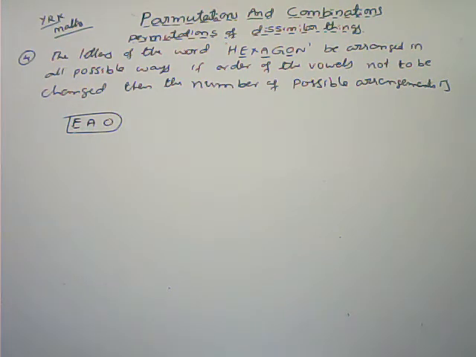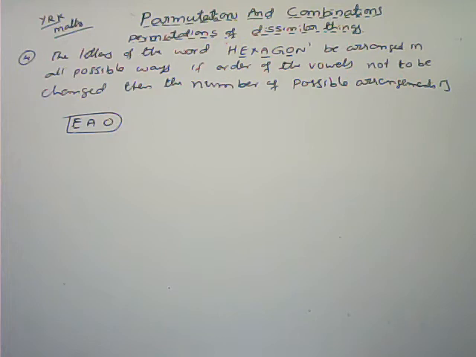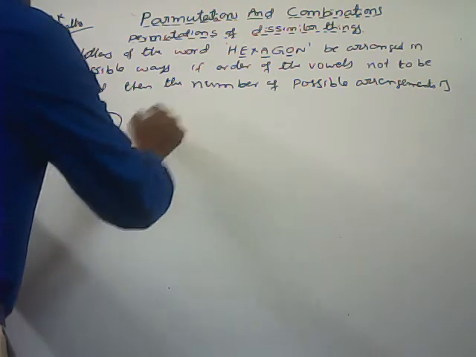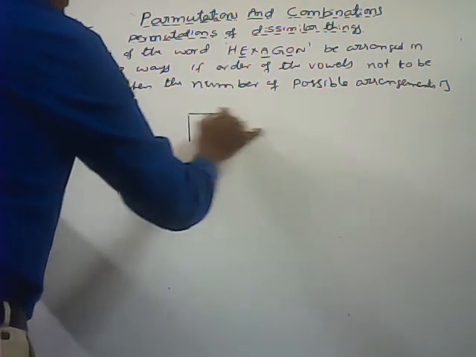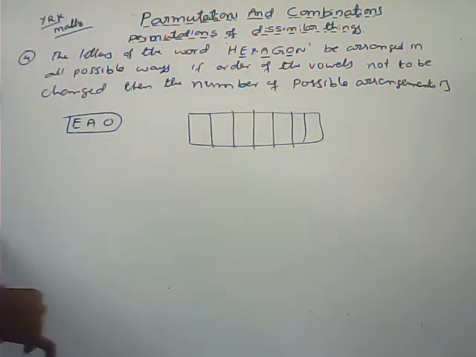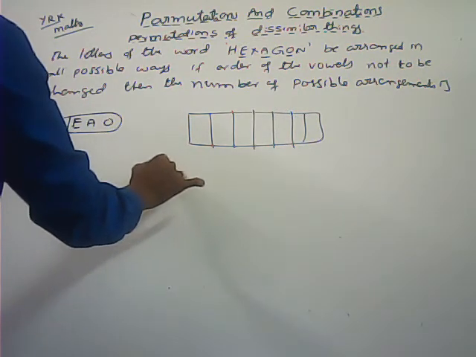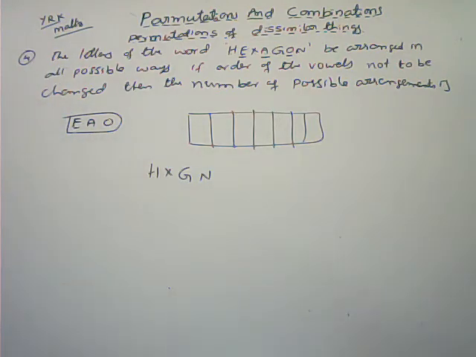Order should not be changed. In every arrangement, E comes first, A comes next, O comes third. The third place should be occupied by O only. Now, what are the remaining? Total 7 letters are there in that word. 7 boxes are there. What are the consonants here? H, X, G, N. Total 4 consonants are there.